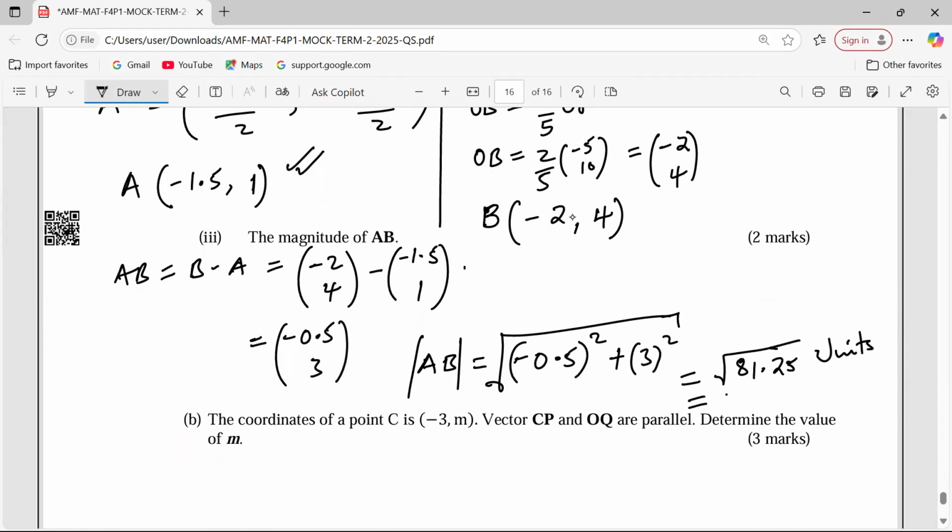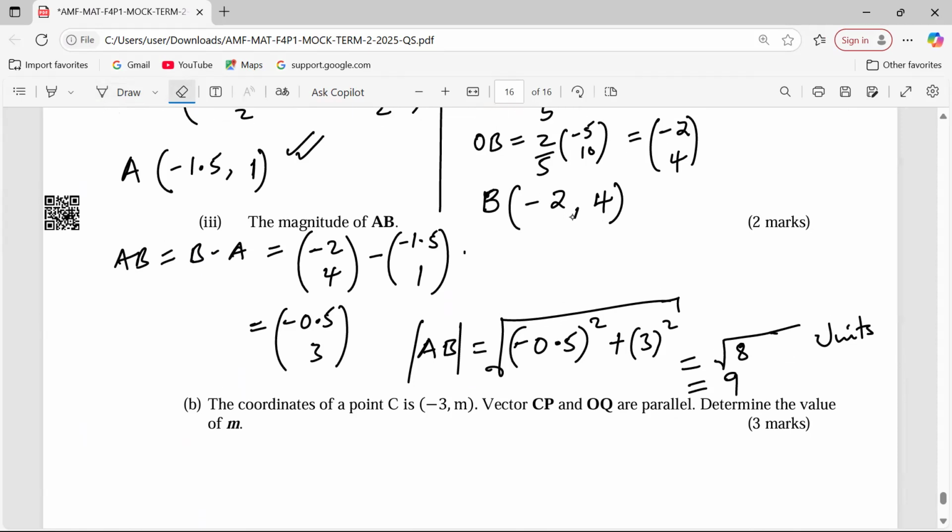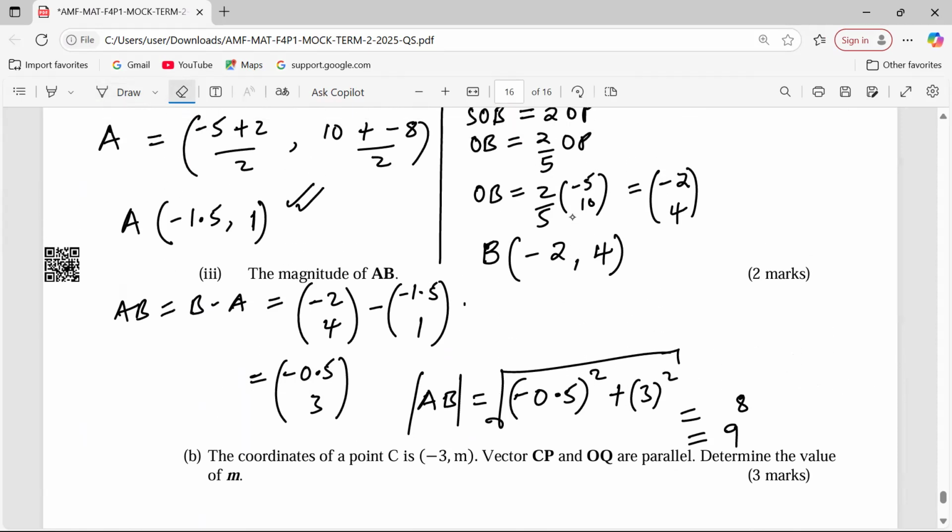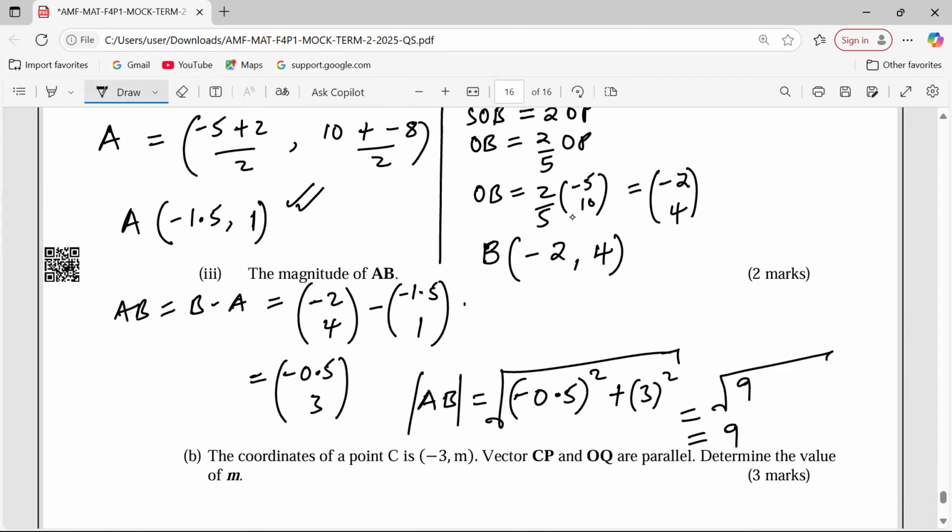You take the square root now, 9, and wait. 3 squared is 9 point something. I don't think I've calculated that one well. 0.5 squared plus 3 squared is 9.25. Sorry, that was a mistake in my typing on the calculator. So I'm taking the square root of 9.25.